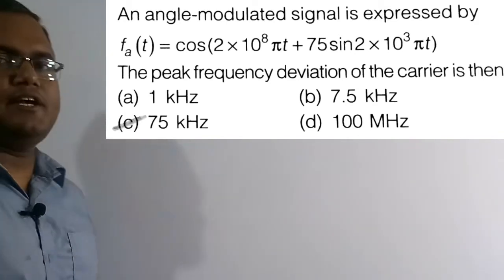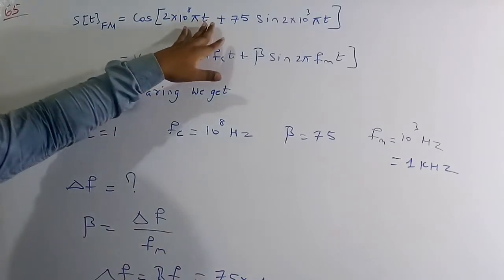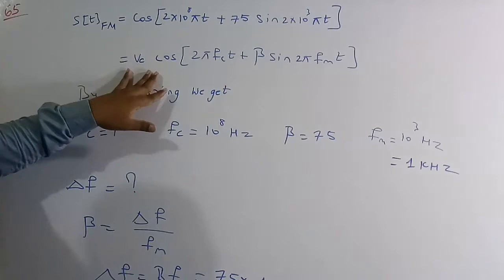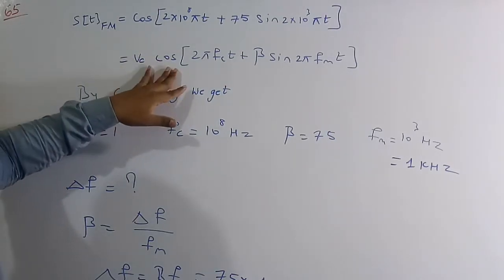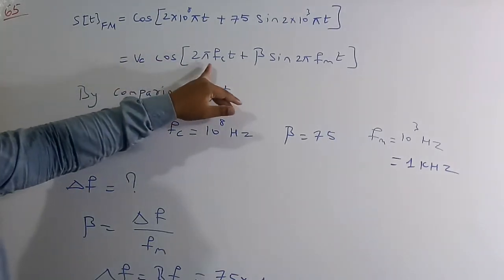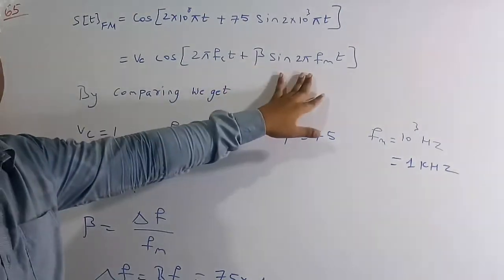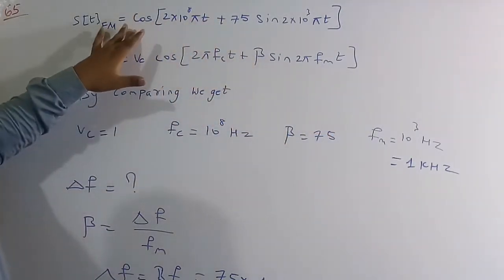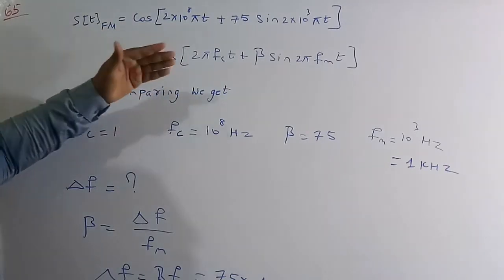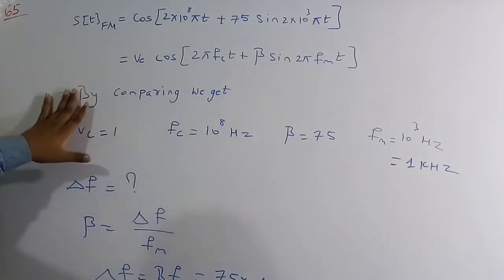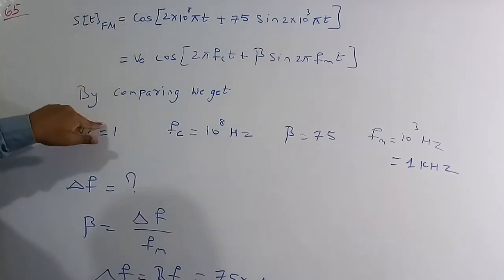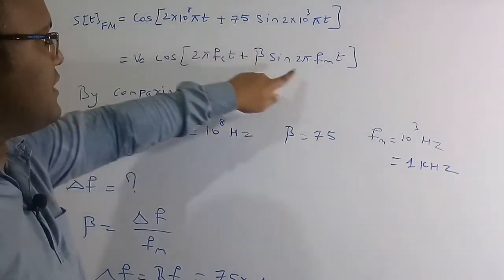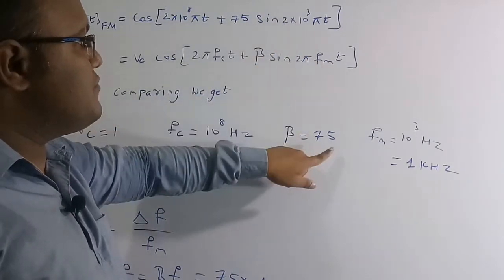So let's solve this numerical. This is the equation given in the question. This is called an FM signal. So for this FM signal, we are going to write the standard equation. The standard equation of the FM signal is Vc cos of 2 pi fc t plus beta into sin of 2 pi fm t. Now I am going to compare this equation with the standard equation and get the parameter values. By comparing, we get Vc is equal to 1, fc is equal to 10 to the power of 8 Hz, beta is equal to 75, and fm is equal to 10 to the power of 3 Hz.